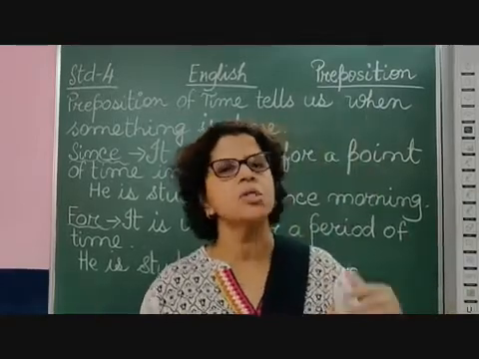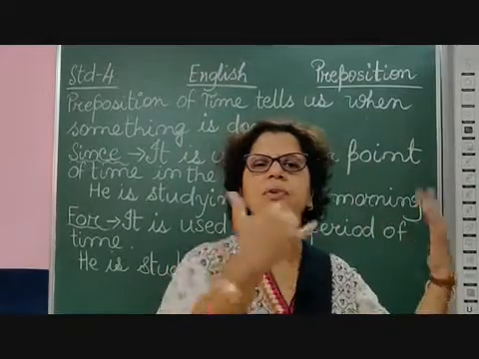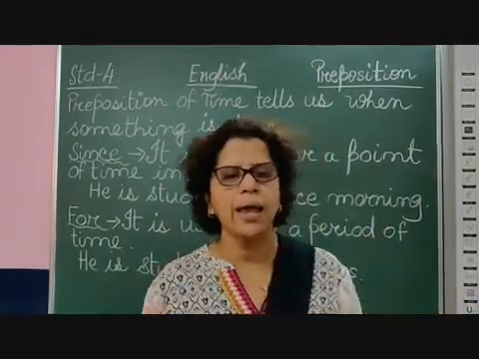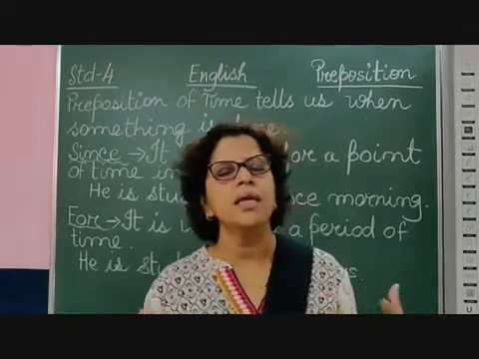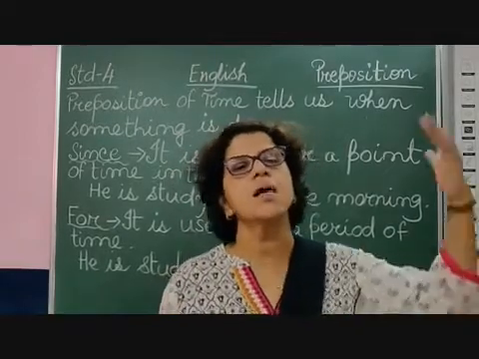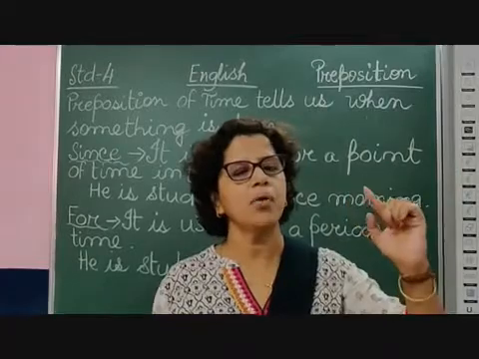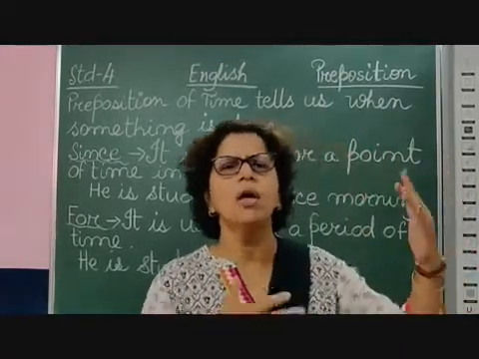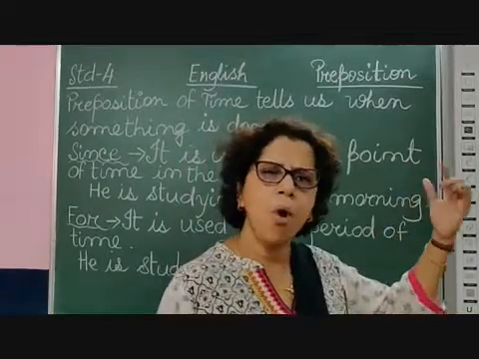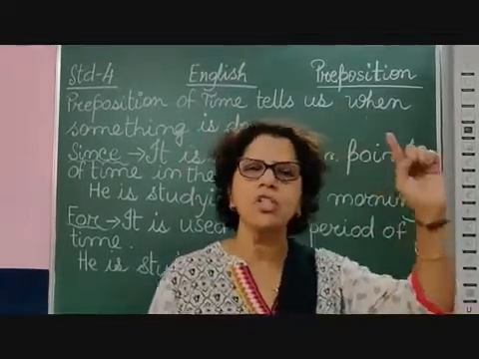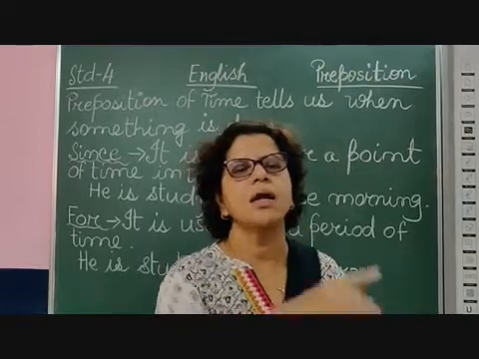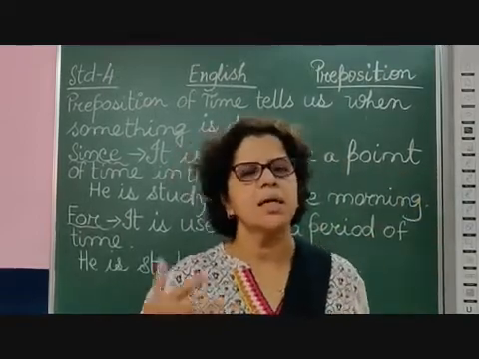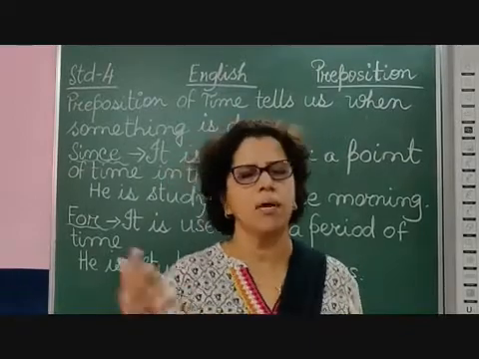So for is used for a period of time in the past. Since is also used when we are talking about the past, but there is a particular point. Like another example, it is raining since morning, means I am particular that morning has already gone, or it has started. It started in the morning, and it is going on.